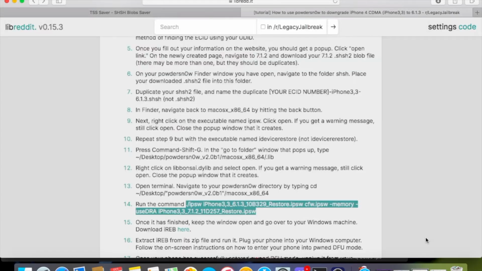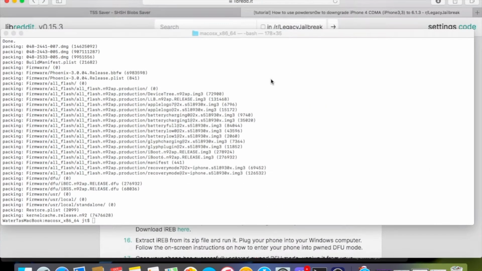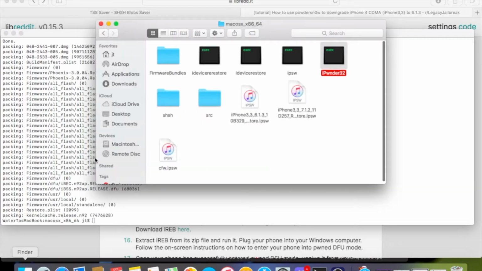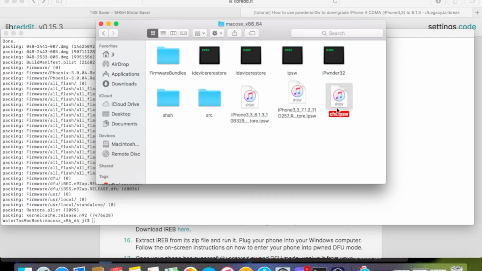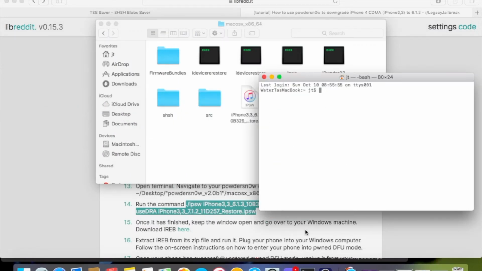And we are back. As you can see, we're still here. Let me just go here. Let me press this one. You can see it's been finished. So when it's finished, you want to open the Finder tab you had. You can see it's going to be a cfw.ipsw, which is your hashed version of iOS 6.1.3.